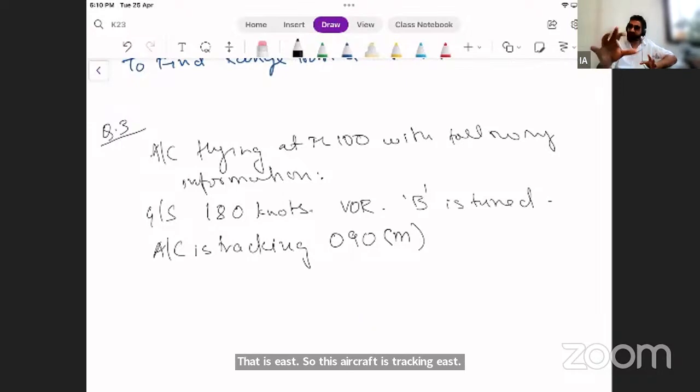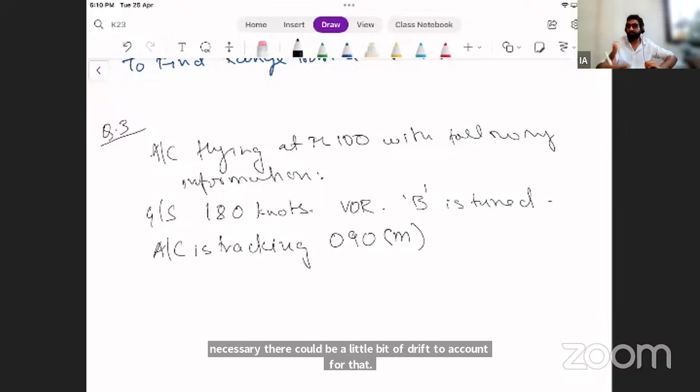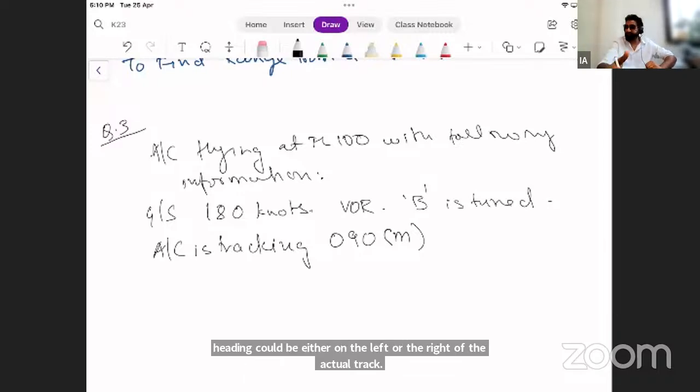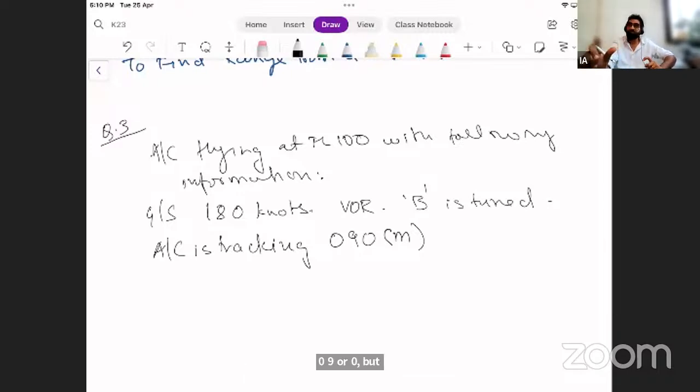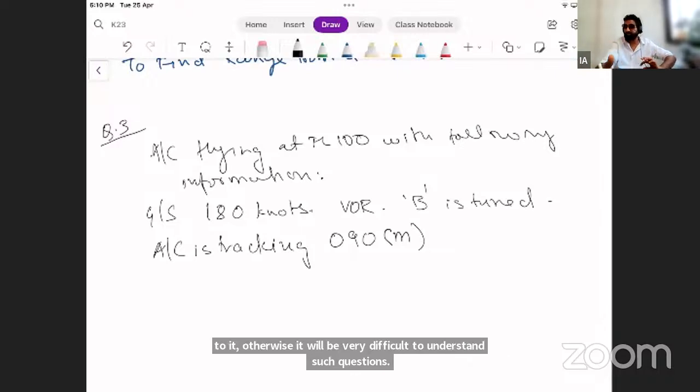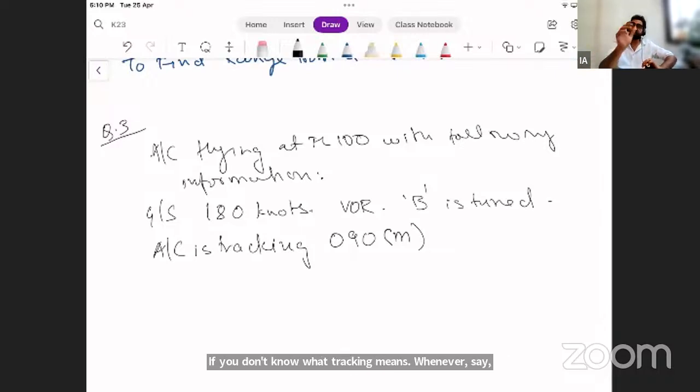It has a flight direction going exactly east. Once again, will the heading be east? Not necessarily. There could be a little bit of drift to account for that. My heading could be either to the left or the right of the actual track 090, but my aircraft will track 090. So that is what tracking means. Make sure you add a note to it. Otherwise, it will be very difficult to understand such questions if you don't know what tracking means. Whenever you say you are tracking something, you are tracking that particular direction.